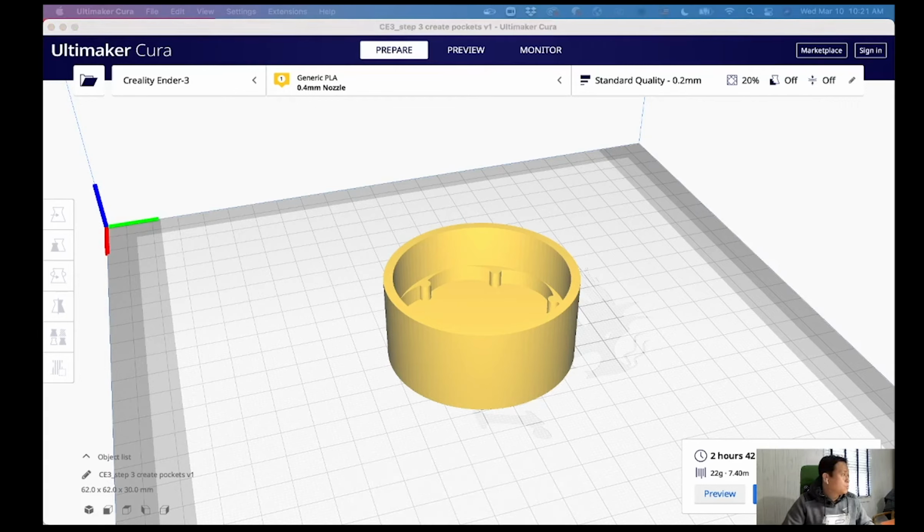Let me show you my USB drive. I uploaded this file from my computer, and this is a small micro SD disk. So I'm going to put this into my 3D printer, and we'll see what happens.